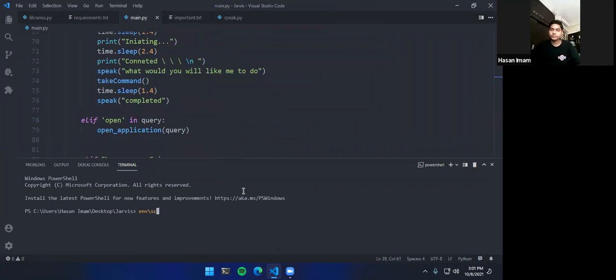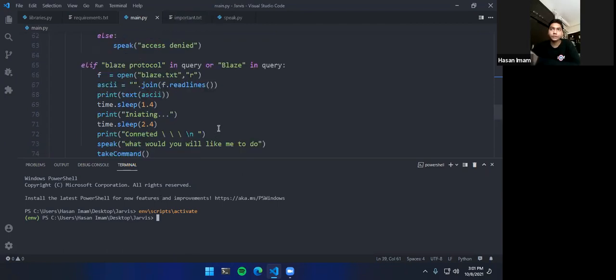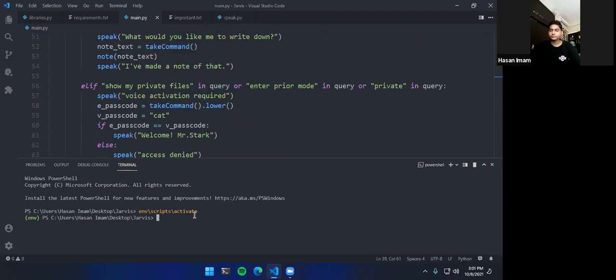Let me fire up some commands. What I'm doing right now is activating a separate environment, apart from the whole operating system. Let me create another pocket, and we will run our app right there. So this is the completed code that you have received. Run Jarvis. All right, moment of truth. Again, main.py. Enter.